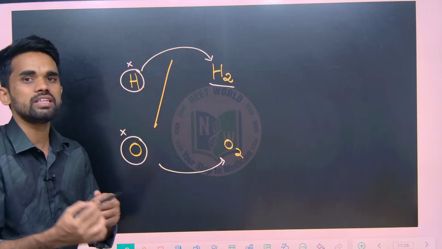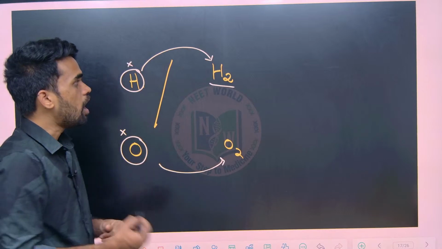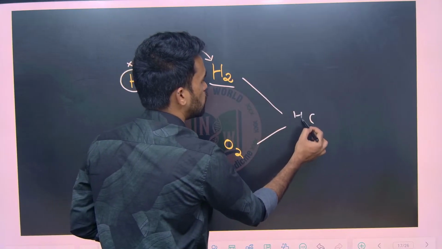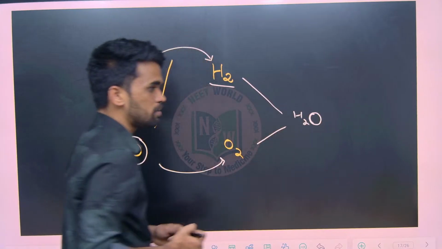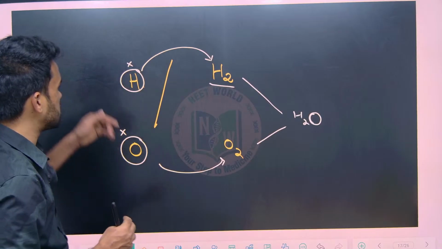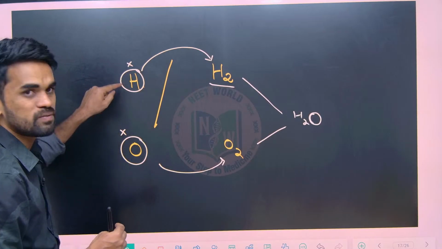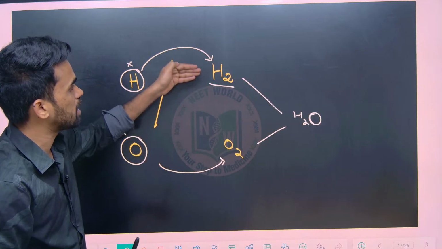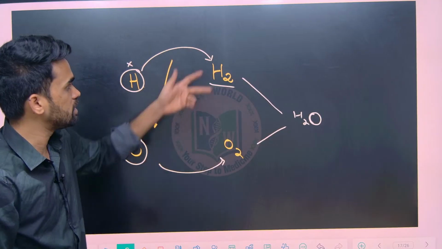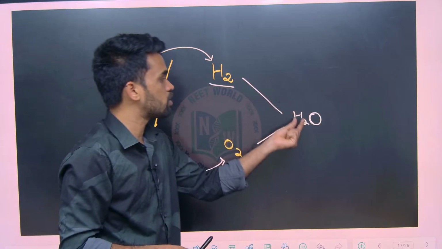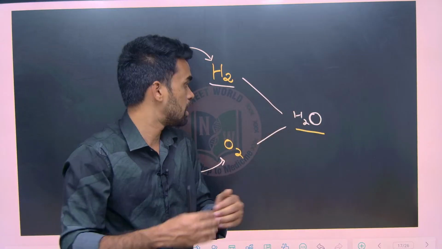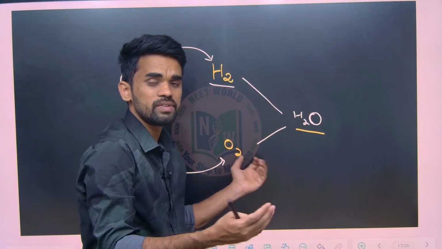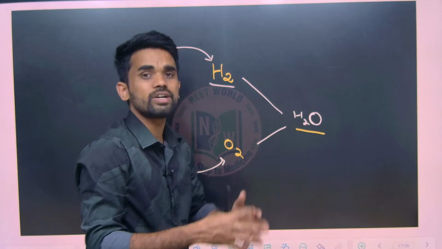These molecular states may also combine to give H2O, the water molecule. It means atomic existence is not there for hydrogen and oxygen, but they will be in their molecular states, H2, O2, or when these two combine, we are going to get a water molecule here.